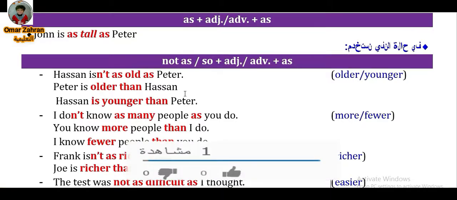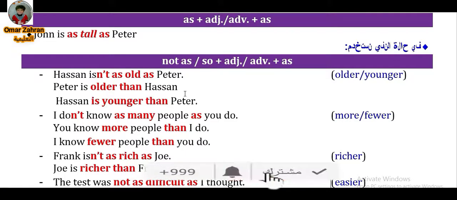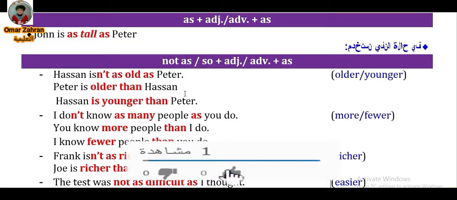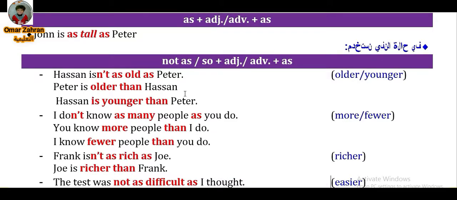Okay, but if it's an objective pronoun, then me instead of I do. You know more people than me, or you know more people than I do. I know fewer people. People is a countable noun, so fewer is for countable, but less for uncountable. I know fewer people than you do.